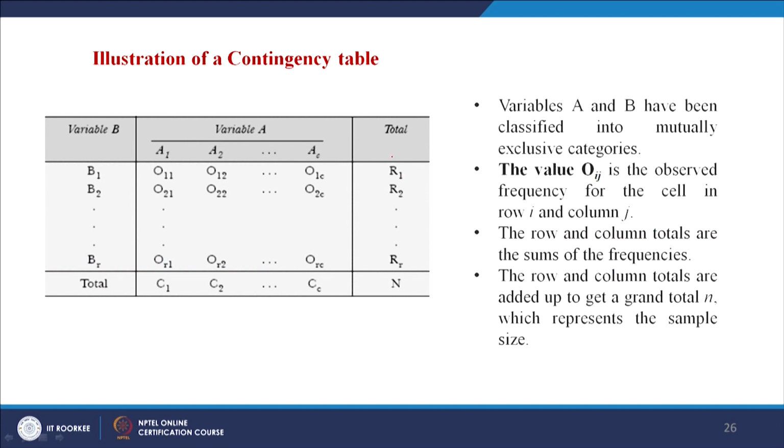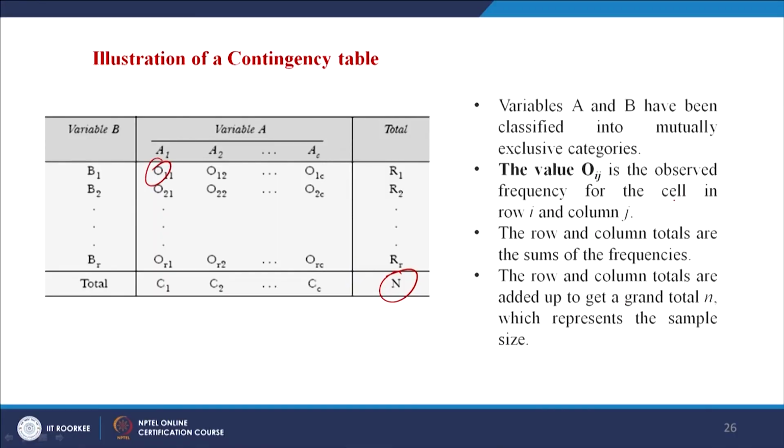So, this is what I was talking about. R1, R2, R3, and C1, C2 and so on, and this is the grand total. Variables A and B have been classified into mutually exclusive categories. The value O is the observed frequency for the cell in row i and column j. Let us say this is the first row, first column, so you have an observed frequency. Similarly, for every cell you have one. The row and column totals are the sum of the frequencies. The row and column totals are added up to get a grand total of n, which represents the sample size.